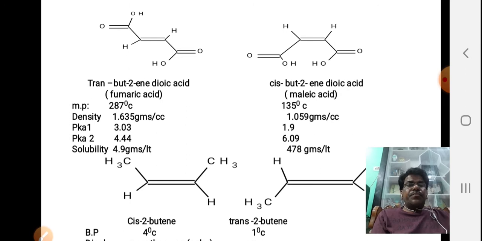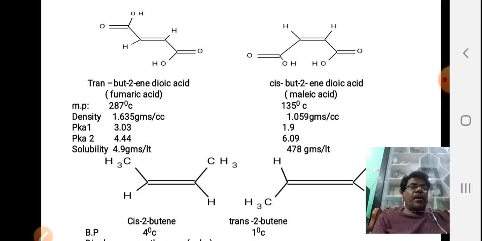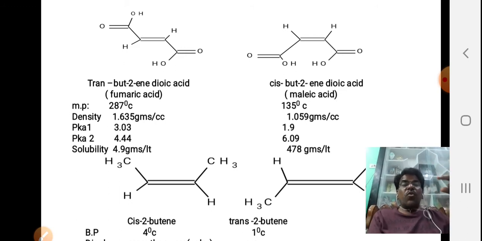I am repeating this. Melting point difference is very large, trans is more, cis is less. Density is also different, the density of trans is more and cis is less. Ka value is also different. Cis is more acidic. The first proton is easily removed from the cis compound, but not easily from the trans compound. And the second proton is easily removed from the trans compound, but not easily from the cis compound.